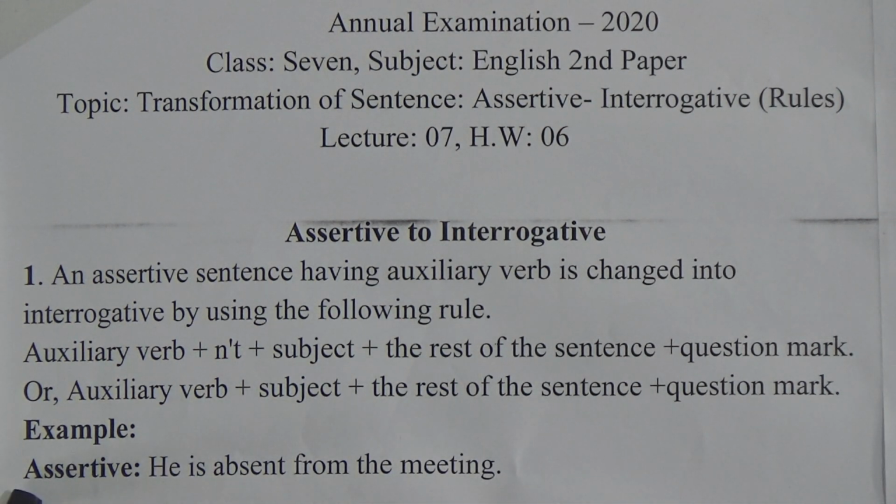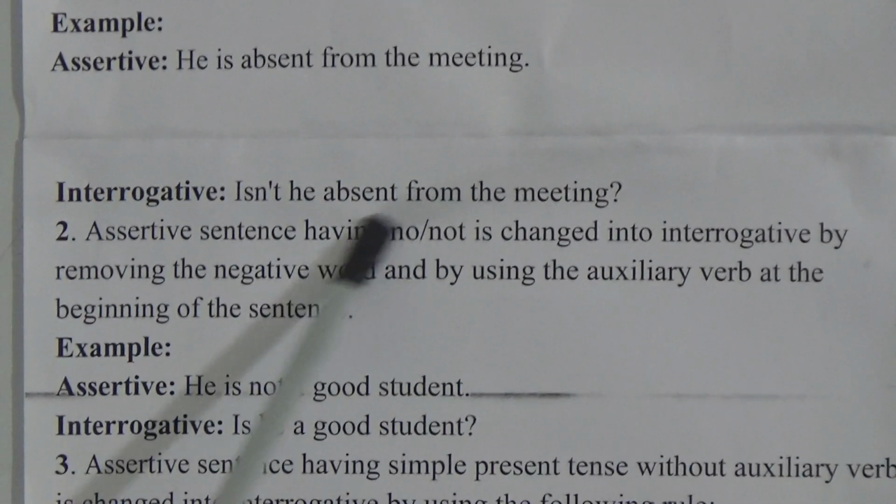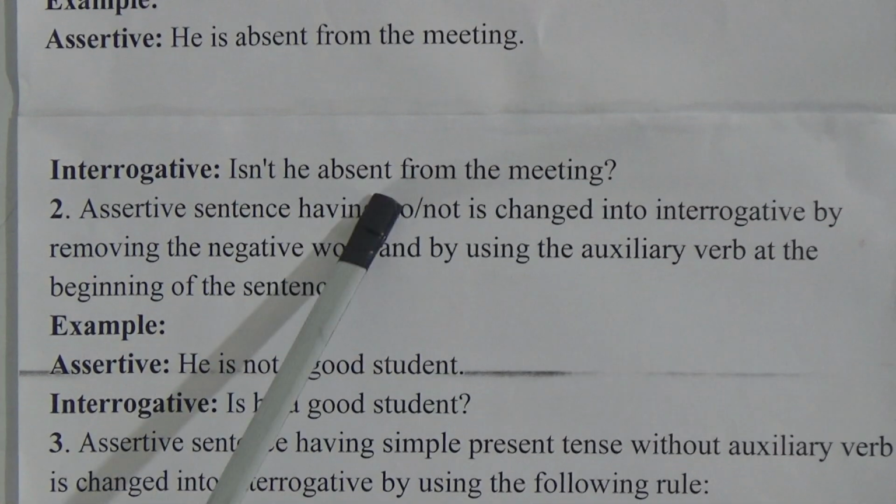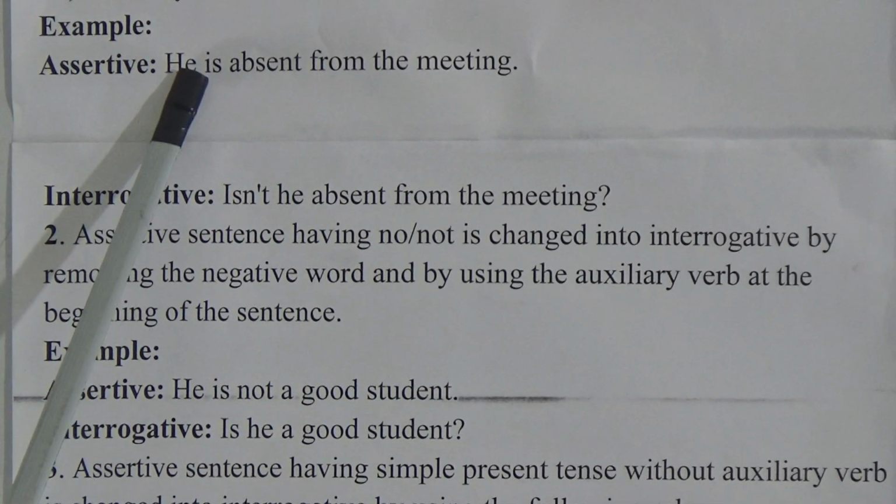Example. In assertive sentence: he is absent from the meeting. In interrogative sentence: isn't he absent from the meeting? Isn't he absent from the meeting? Is or is not, both are okay.